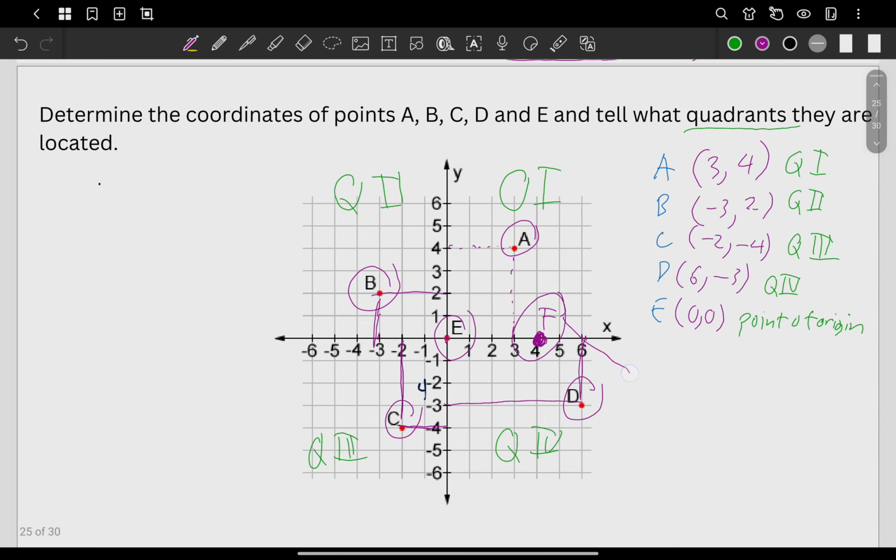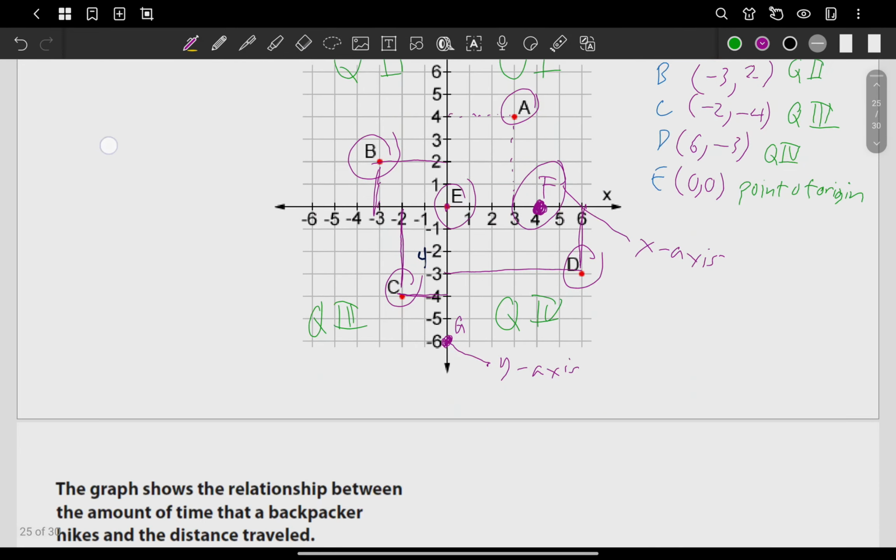It's on the x-axis. What about you have here another point? This is point G. What's the location? Is it on any quadrant? No. It's on the y-axis. Okay. I hope we're clear so far. Next one.